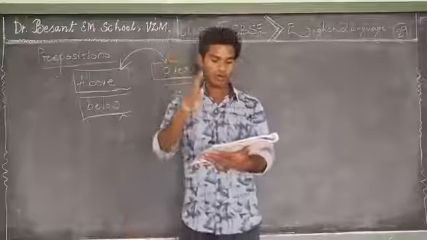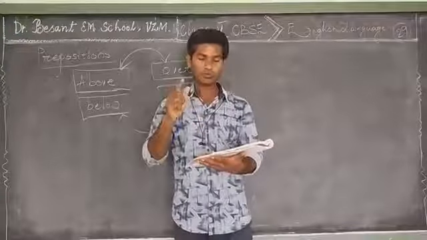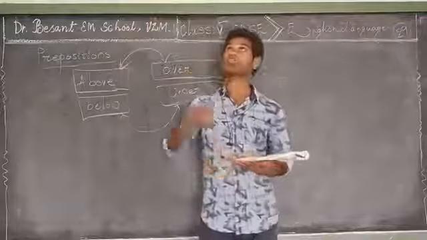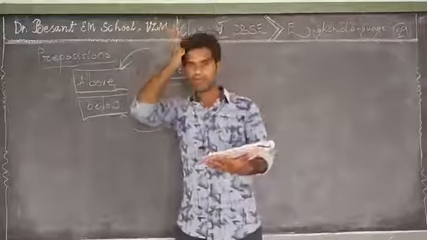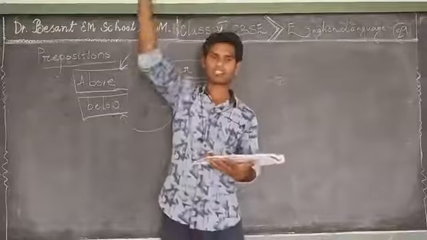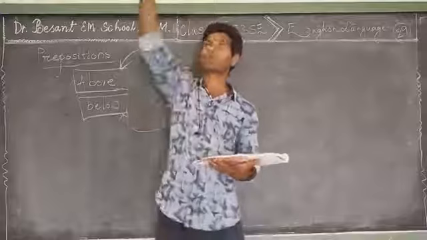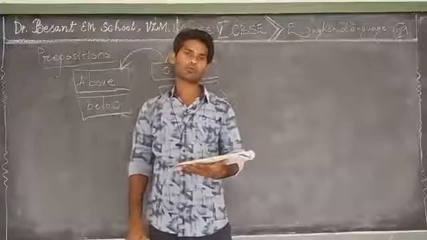Now above indicates that two objects are away from each other, where there is much distance between two objects, like between my head and the ceiling. So where there is much distance and the objects are far away from each other, then we have to use above.